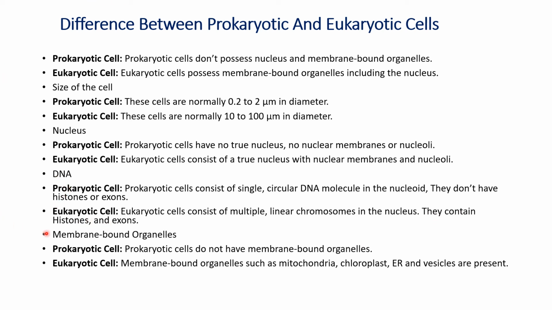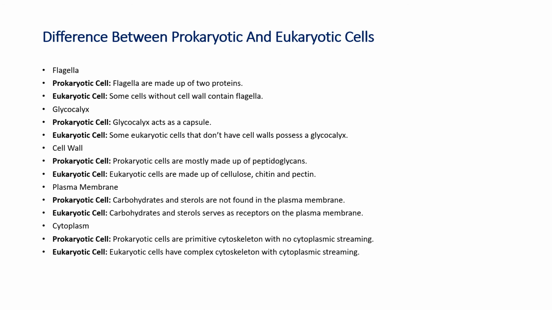Membrane bound organelles are present in eukaryotic cells, but prokaryotic cells do not have them. Which are the membrane bound organelles in eukaryotic cells? Mitochondria, chloroplast, vesicles, endoplasmic reticulum.